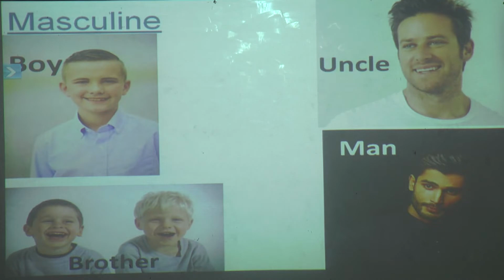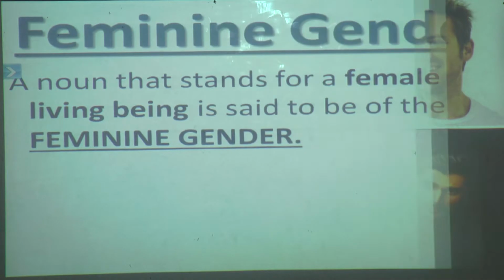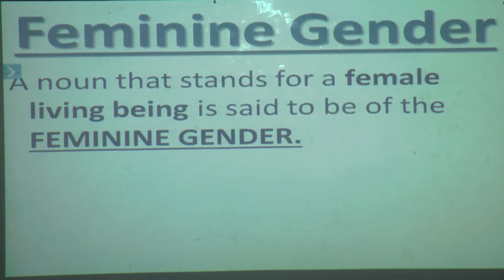Now next is which gender? Yes, that is feminine gender. Now what is feminine gender? We'll look for the definition or its explanation. A noun that stands for a female living being is said to be of the feminine gender. Again students, can you see which words I have made bold? Yes, female living being.